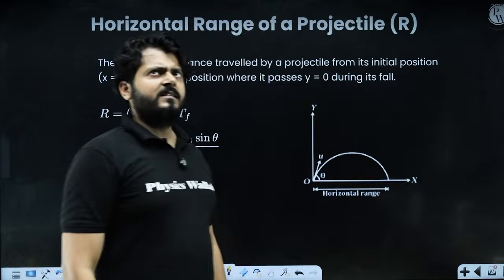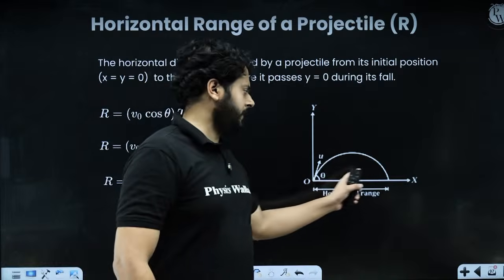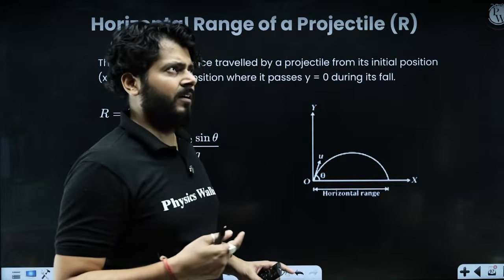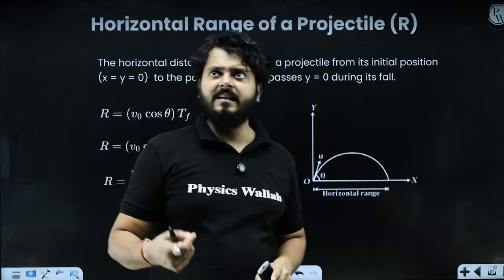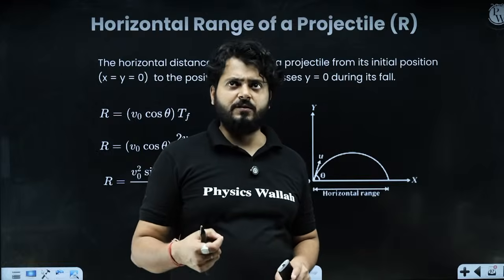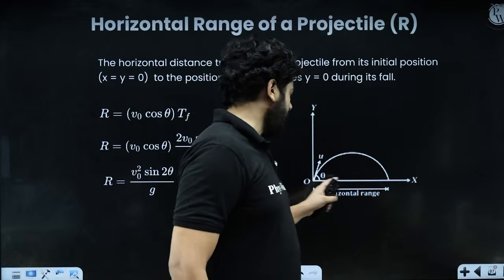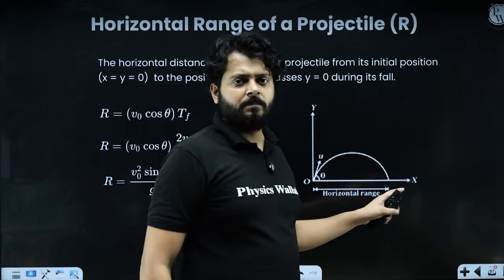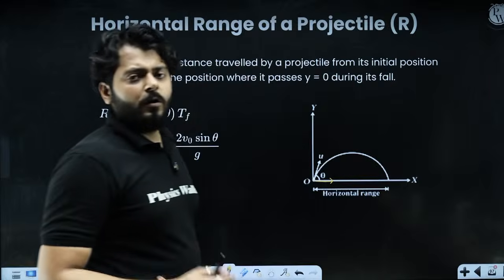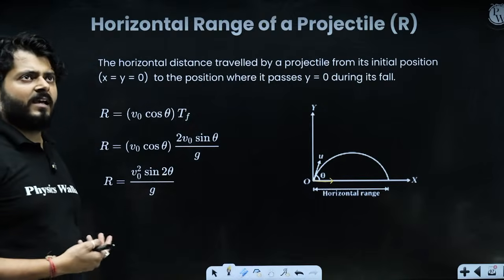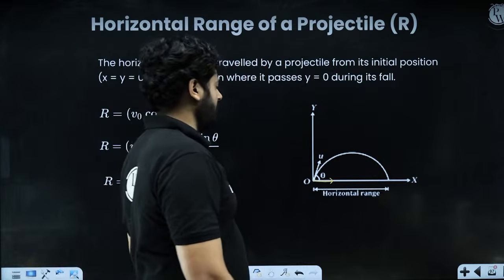Now, to understand the idea of range of projectile motion, you can ask yourself which part of the projectile motion I should be analyzing so that I can calculate the range. Of course, I have to analyze the horizontal motion, right? And the horizontal motion is uniform motion because there is no acceleration along the horizontal axis, right?